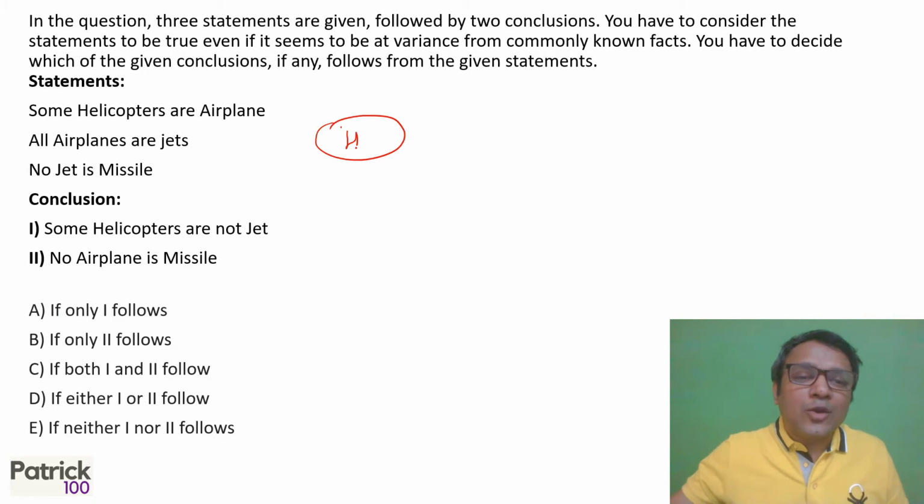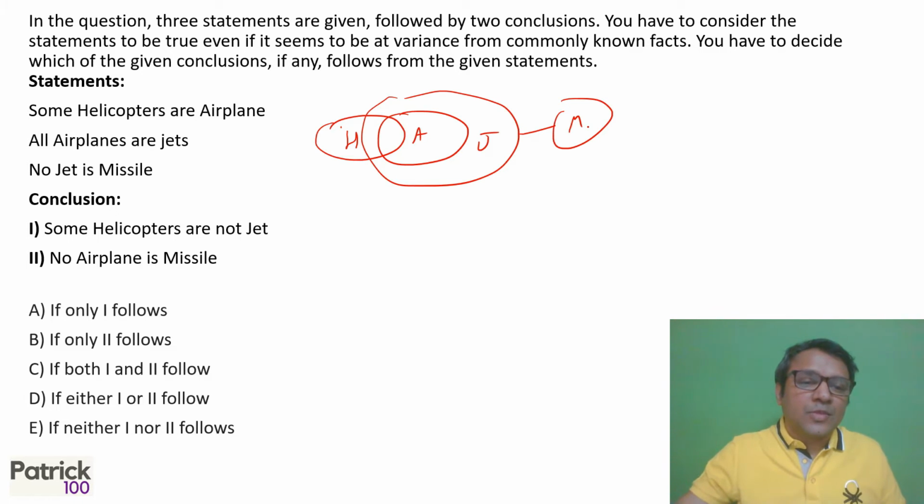Some helicopters are aeroplanes. All aeroplanes are jet, and no jet is missile. Some helicopters are not jets. When there is no, you can redraw and check out. You can make out that I can draw jets around helicopters. So it is possible that all helicopters are jets. So first is false.